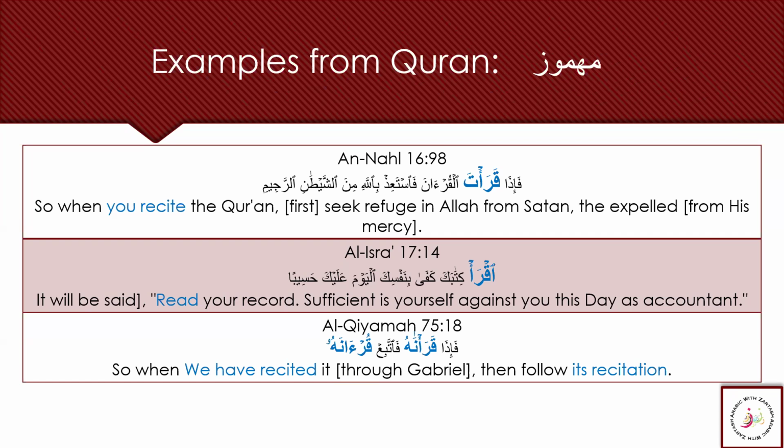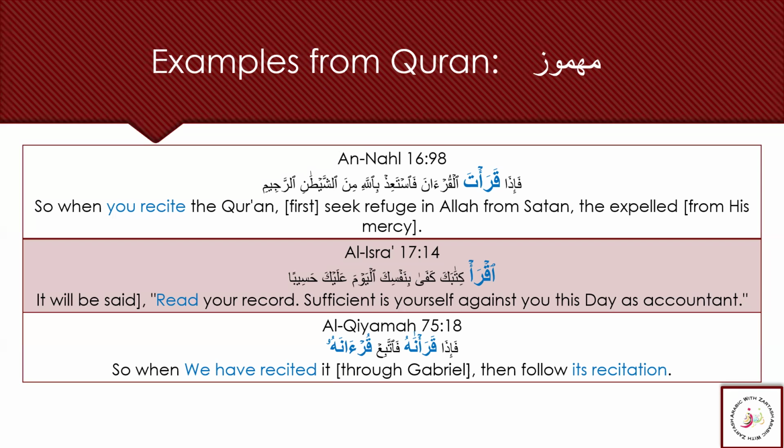So when you recite, the Ta is giving away that it is the siga of Anta. Then here again, the same root letters are used in the form of the fel amr: Iqra, read, read your record. Iqra kitabaka. Again, you can see these root letters, qara'a, yaqra'u, used here.